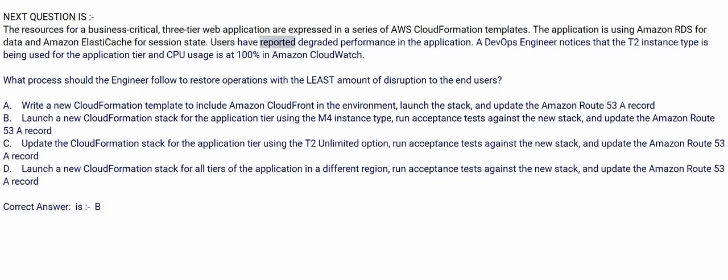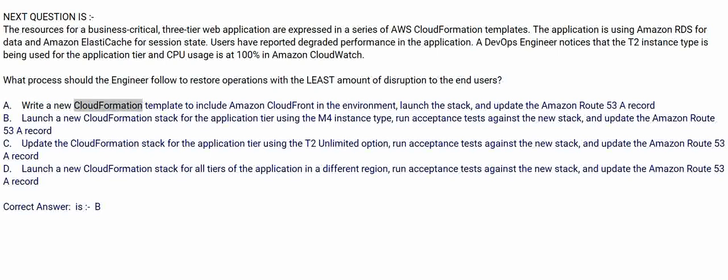Users have reported degraded performance in the application. A DevOps engineer notices that the T2 instance type is being used for the application tier and CPU usage is at 100% in Amazon CloudWatch. What process should the engineer follow to restore operations with the least amount of disruption to the end users?